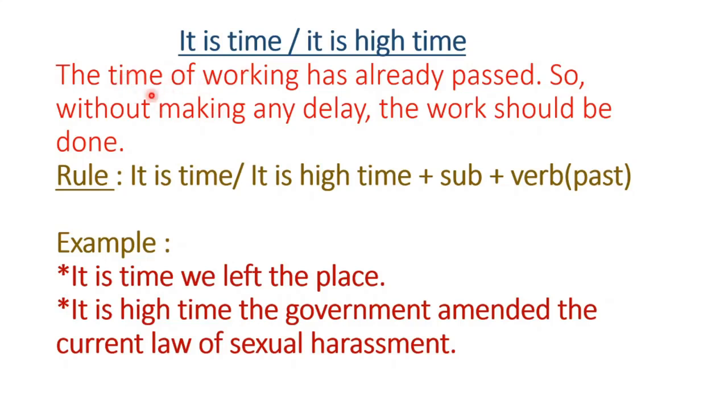It's time or it's high time denotes that the time of working has already passed. That means the time has passed, you should have done the work, it has already been late, so without making any delay, one should have done the work immediately. The rule is: it is time or it is high time, and then there will be a subject, then the verb will be in its past form. Now this is the time for applying the rule in a sentence. Some examples I would like to set for you.